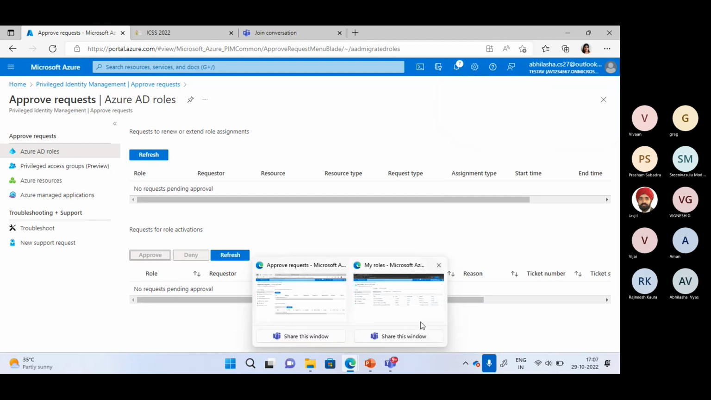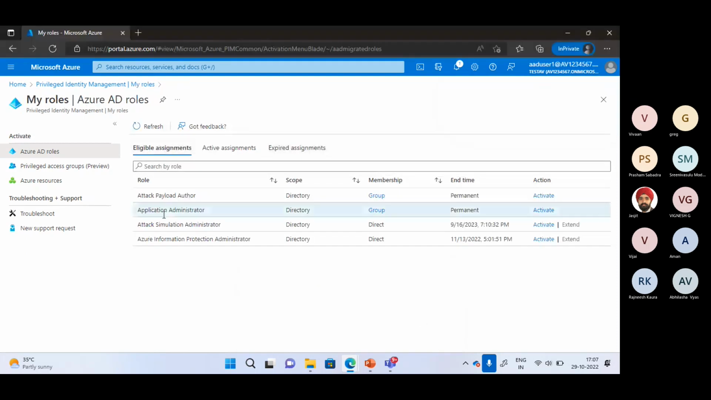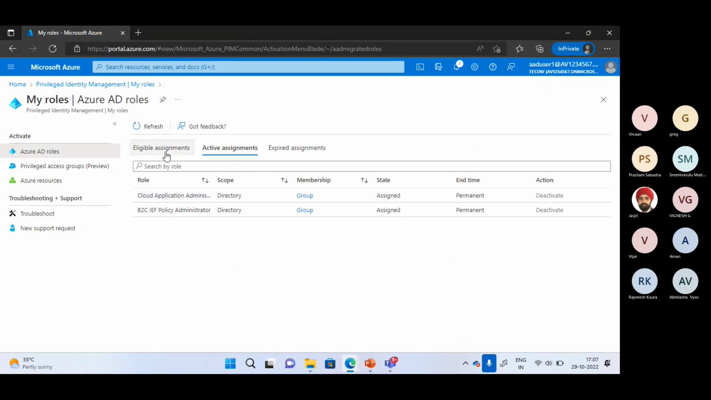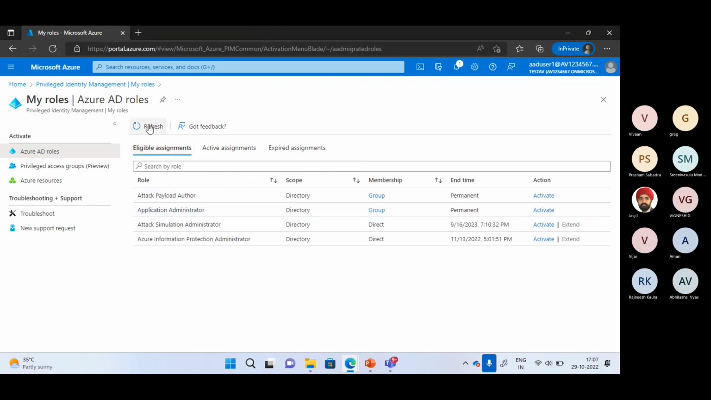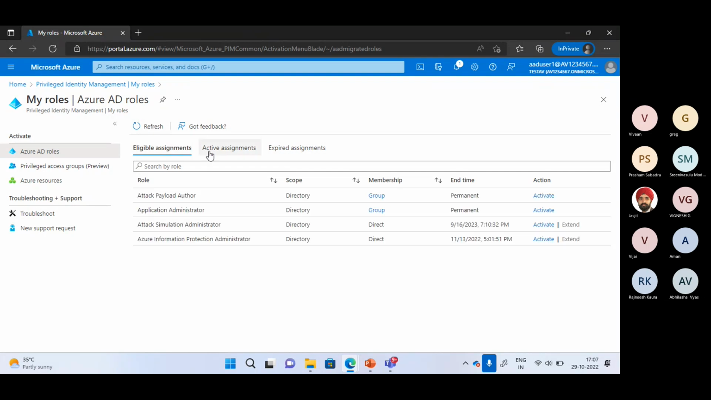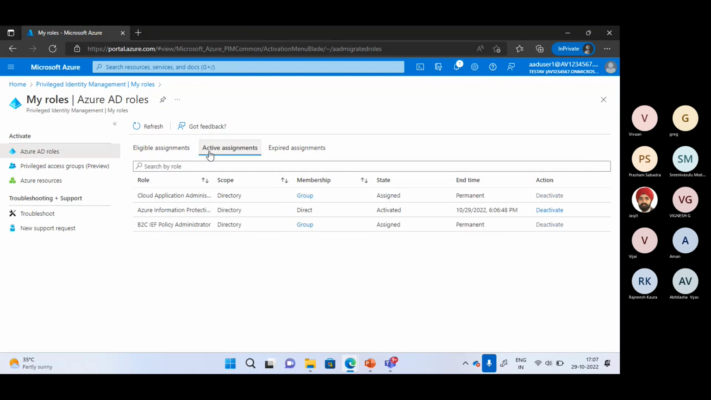So for this specified period only, this role will be activated. So this is eligible assignment. Now we will see this will come in the active assignments because now the role is activated for a specific period of time. It's not coming. It will take a couple of seconds. So we can see this Azure Information Protection role is now activated. I can deactivate it also, or it will automatically be deactivated once the time will be expired. So this is about the user assignment.